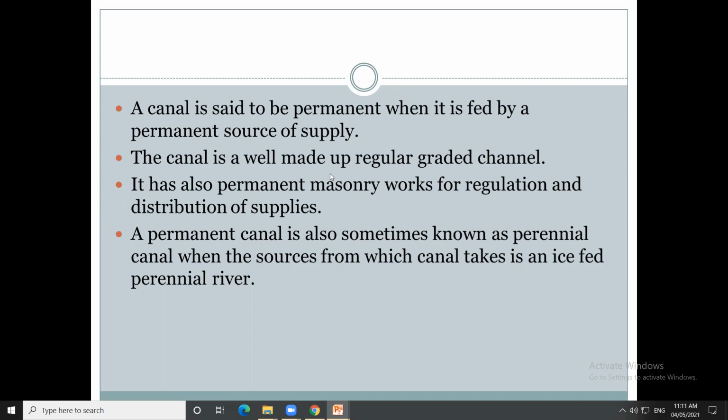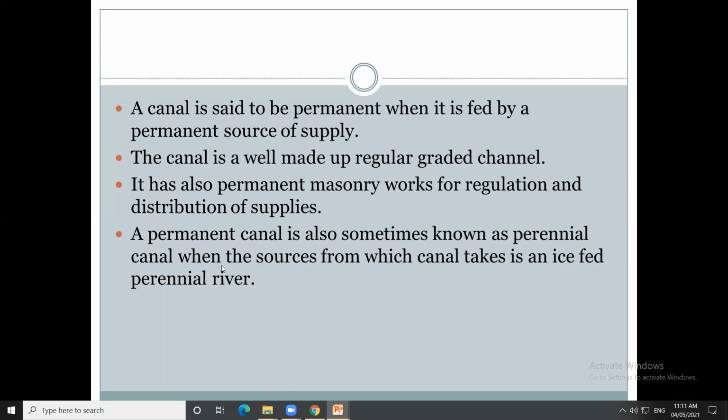The canal is well made, a regular graded channel with desired grade. These canals are designed having trapezoidal shape. It also has permanent masonry works for regulation and distribution of the supply.